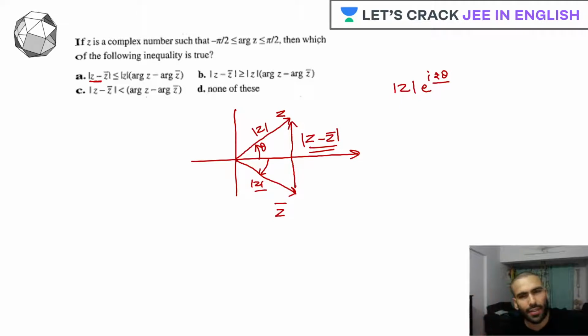Otherwise, I'll be rotating like this. Correct. So e to the iota, basically argument of z minus argument of z bar. Obviously there is an inequality involved.